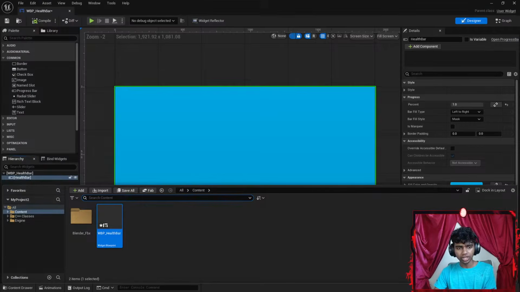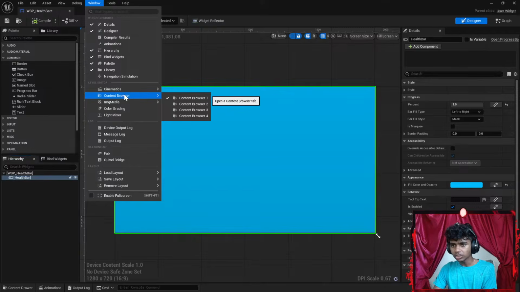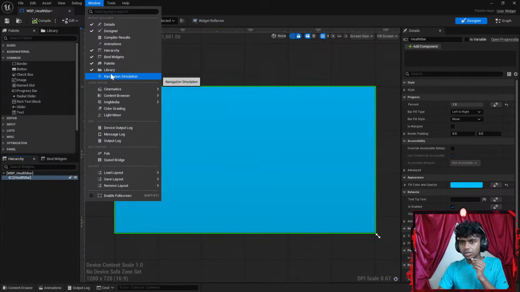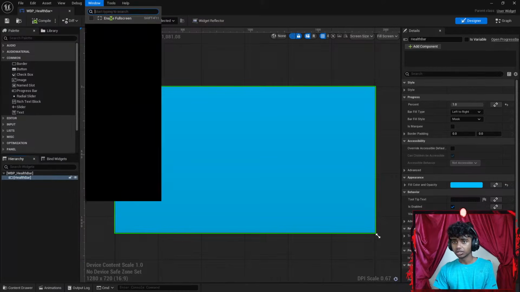Let's try that. Let's open Unreal Engine real quick. Gonna go to Window, gonna go to, let's see, my blueprint. Do you guys see my blueprint anywhere? I see content drawer, browse. Cinema, this is load layout, save layout, remove layout. Where's my blueprint up here? Hierarchy, animation, navigation. Let me type something: blueprint. Well, there is no blueprint here.